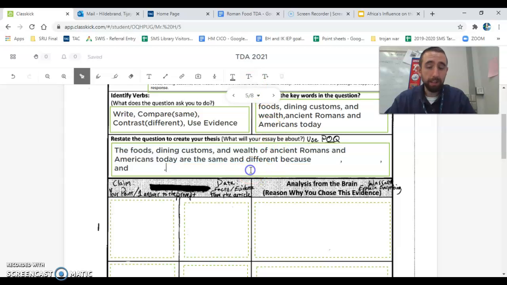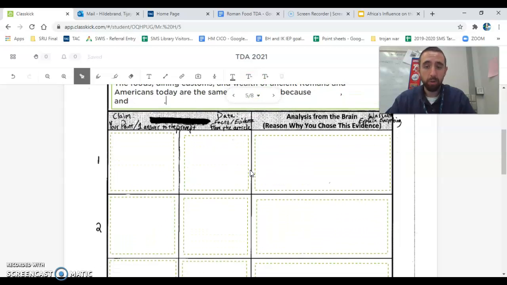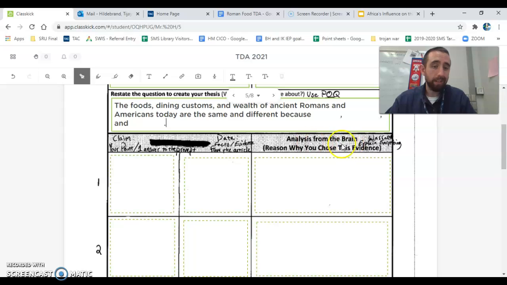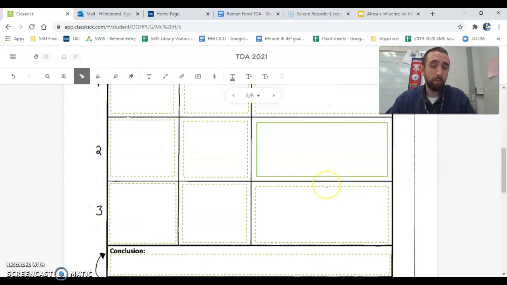All right, so let's leave it like that. We'll get back into the article, find some evidence, some data to compare and contrast those things. We will come up with what our points are, what we're trying to prove to the audience, to prove to the reader, and then we'll work on our analysis or explain everything to the reader.